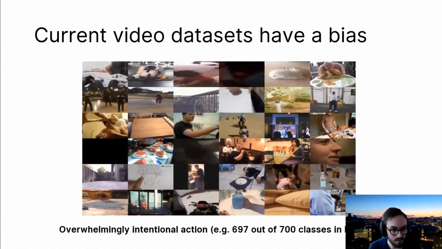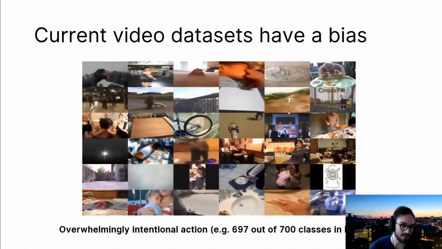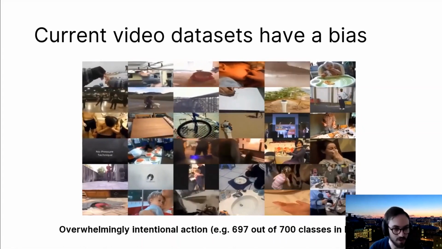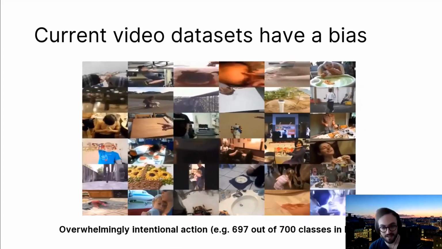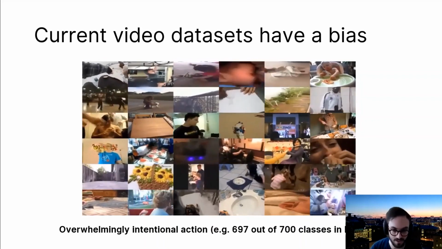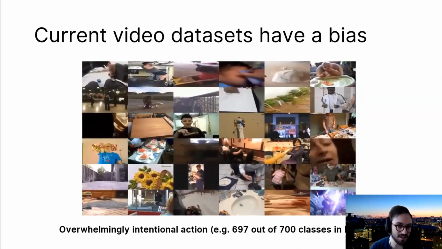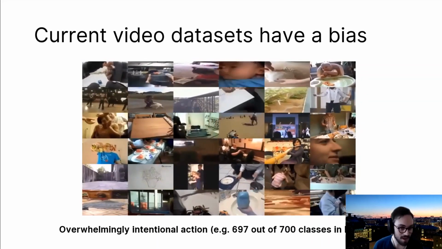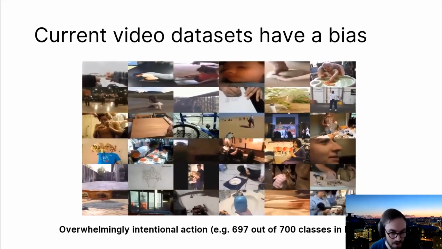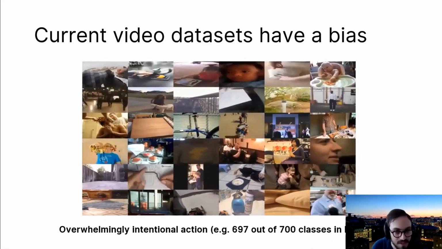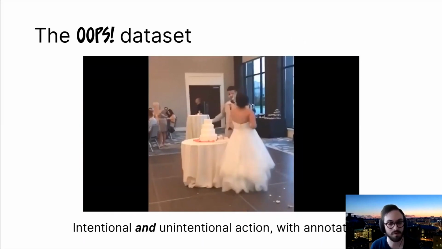And the bias that we believe they share is that the action in these videos is almost always intentional. It's almost always successful. So for example, in Kinetics, more than 99% of the videos are focused on intentional action. I think for us, this is not exactly reflective of our day-to-day experiences. Today, when I was making lunch, I burned chicken and set off the smoke alarm. And that's something that I think happens to all of us at some frequency, and so we should look for a dataset that's more reflective of this.